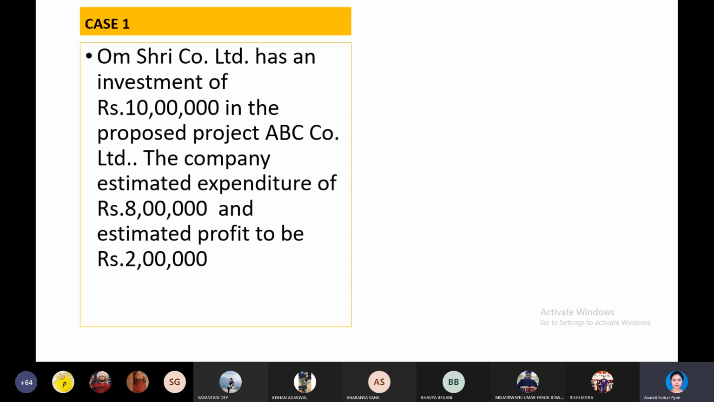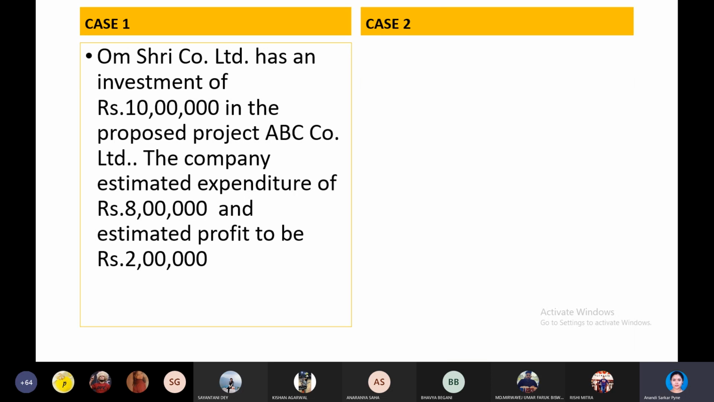So the first case is like this. Om Shri Company Limited has an investment of rupees 10 lakhs in the proposed project of ABC Company Limited, and the company estimated expenditure of rupees 8 lakh. So 10 lakh minus 8 lakh, estimated profit will be 2 lakh. Right? This is the situation.